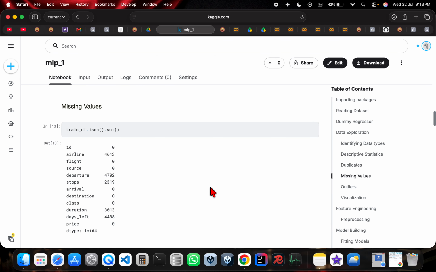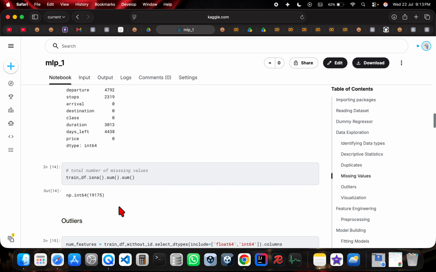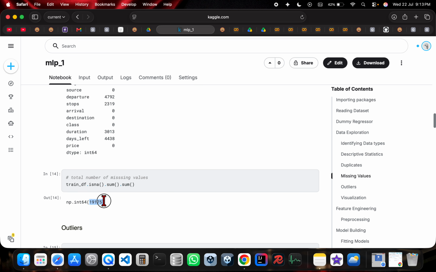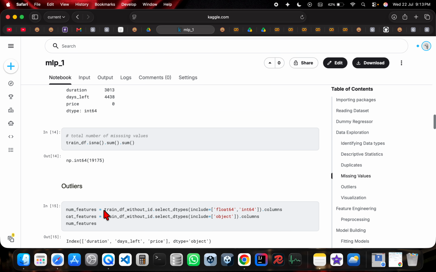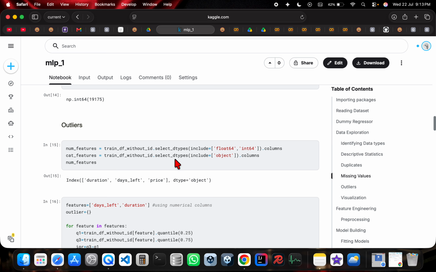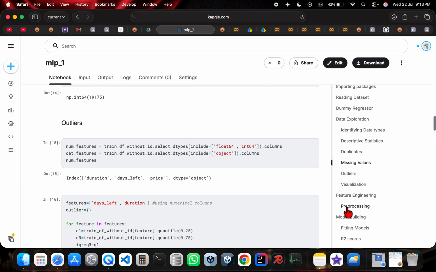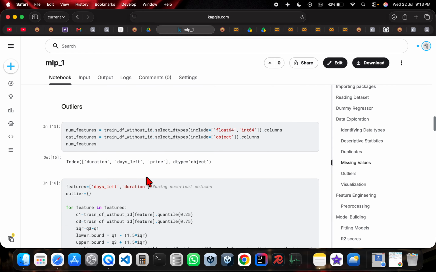The next thing that we are going to deal with is missing values. First of all, we are going to find all the missing values which are present, the count of missing values for each column, and then the total missing values in the entire data frame. And we are going to deal with these missing values by using an imputer, which will be coming under feature engineering later on. Then we have outliers.